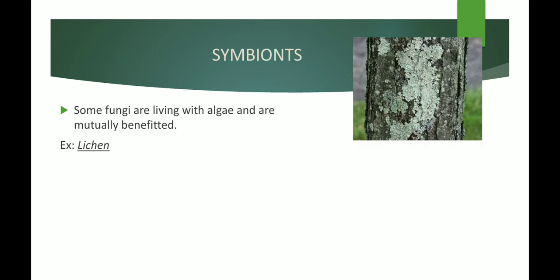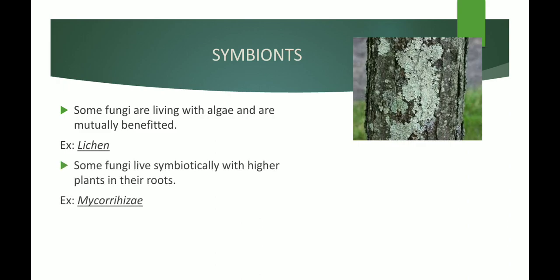Lichens are found generally in many places on the tree bark. On the bark of the tree you can find slightly whitish green patches which are called lichens, and lichens are known to grow only in those areas which are free from pollution. So you can find lichens on the bark of the tree only in places where the pollution is minimum, or else you cannot find them. Hence we can say that lichens are indicators of pollution, and lichens are also symbionts.